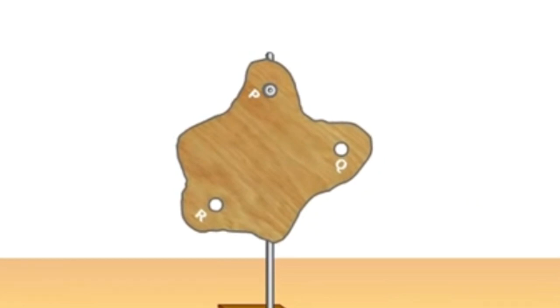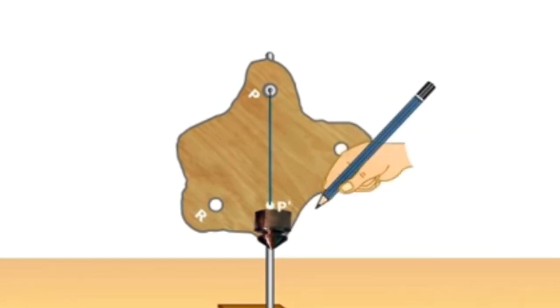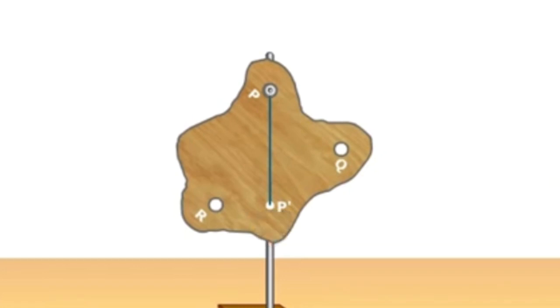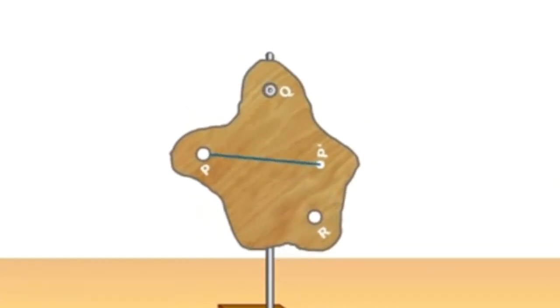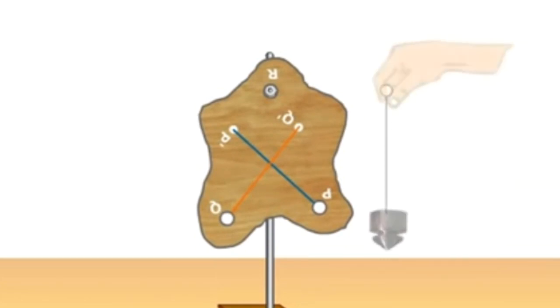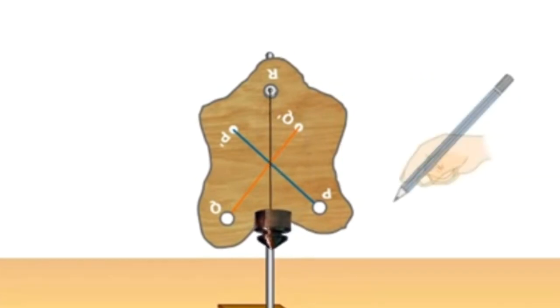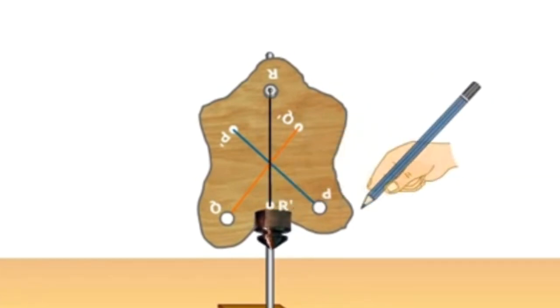Wait till the lamina comes to rest. After that, draw a straight line along the plumb line. Do the same thing by hanging it on the hole B and C. So we will get 3 lines and the point of intersection of all these 3 lines gives the center of gravity of the irregular lamina.